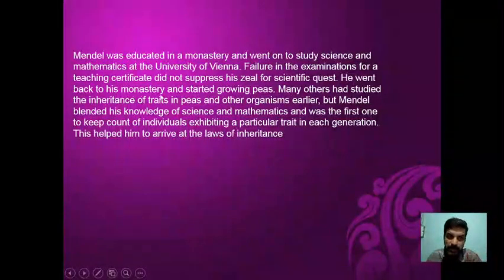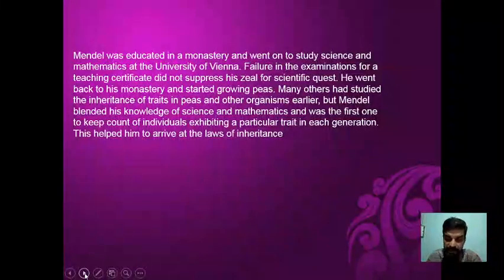He went back to his monastery and started growing peas. Many others had studied the inheritance of traits in peas and other organisms earlier, but Mendel blended his knowledge of science and mathematics, and he was the first one to keep count of the individuals exhibiting a particular trait in each generation. This helped him to arrive at the laws of inheritance.